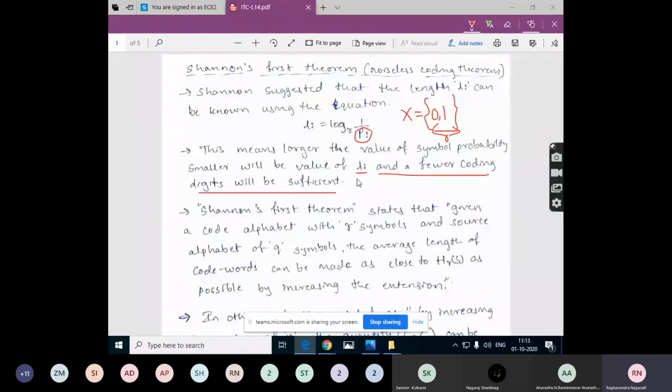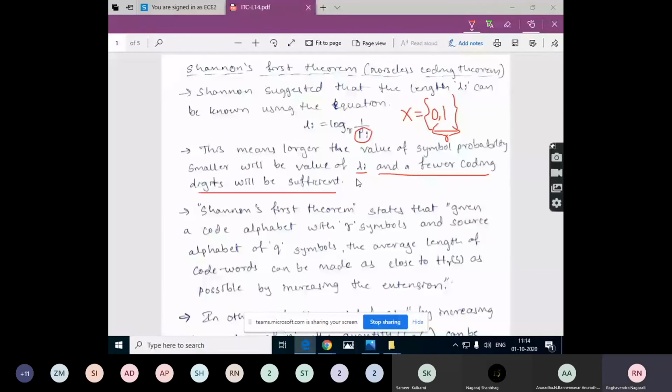In earlier classes, we have seen one example regarding this same statement, where we had two symbols with two probabilities. In the first case, the first symbol has a high probability and the second symbol has a low probability.